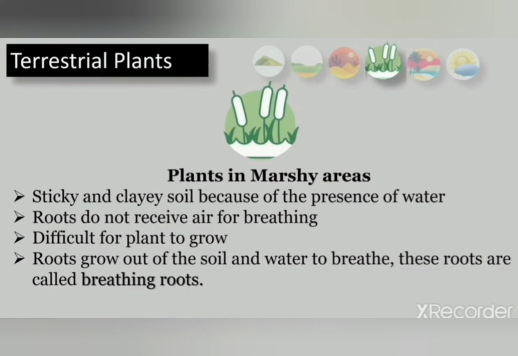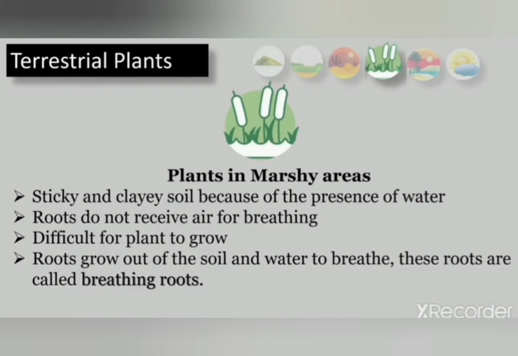Okay student, once again I repeat, the soil in marshy places is sticky and clay because of the presence of water. The roots do not receive air for breathing, so the roots come out of the soil and water. The roots come out of the soil and water as the mud is poor in oxygen content, and such roots are known as breathing roots.